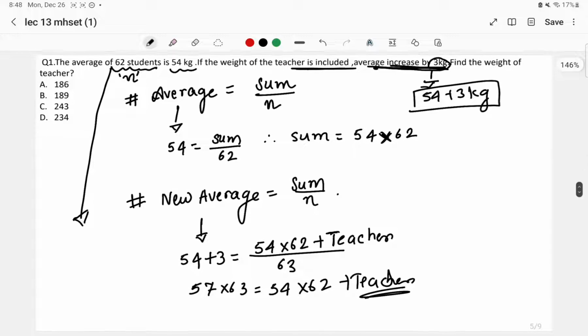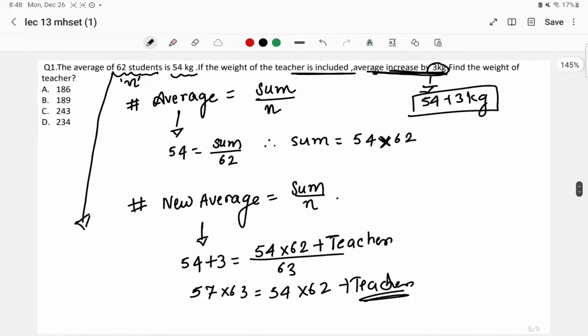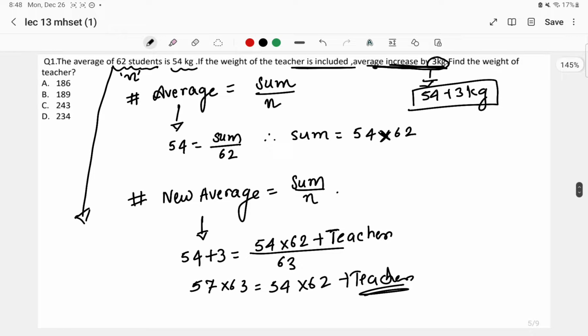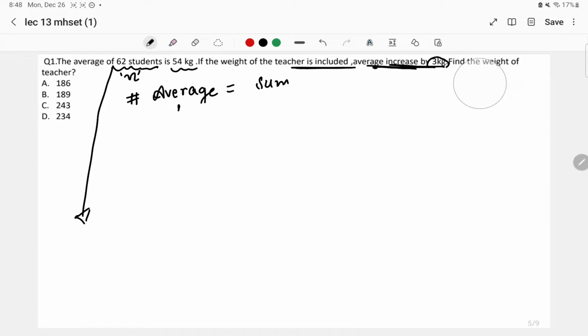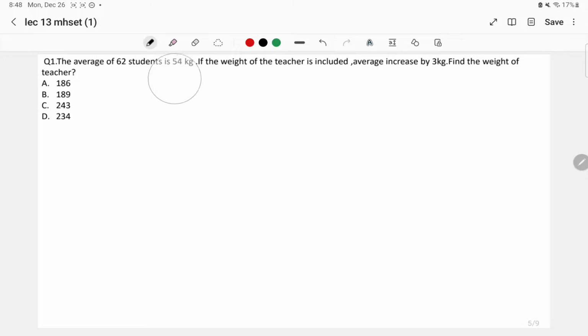So if you're asking me, ma'am, give a solution without solving such big multiplications, okay, I'll give it to you. But I'll tell you one short thing before going to the short trick.